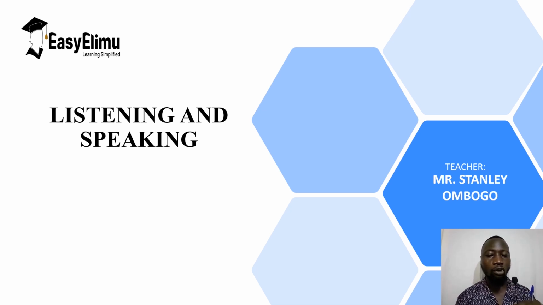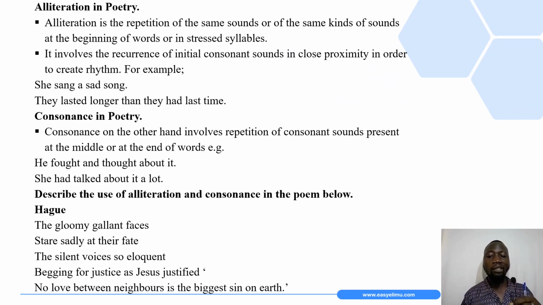Stanley Mbogo. So dear students, in this video, I'd like to take you through alliteration, consonance and assonance, that is under listening and speaking. So the trio, that is alliteration, consonance and assonance, dear students, are some of the most common poetic devices, or what we call the sound patterns that are used by poets in their work.